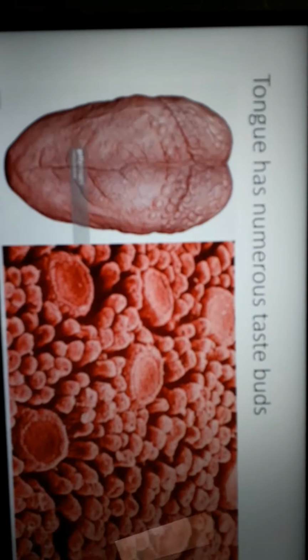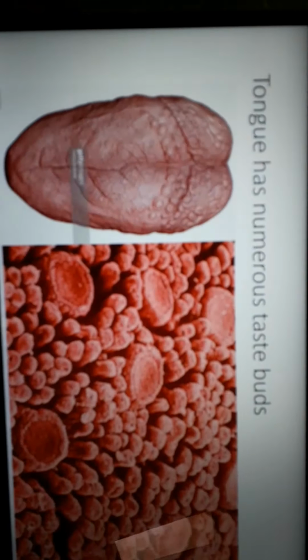So you see how the taste buds look. When you see your tongue in the mirror, you will find numerous small structures, okay? If you see it under an electron microscope, you will find they appear like this. So our tongue has numerous taste buds, okay? These taste buds help us to taste whether it is sweet, whether it is sour.